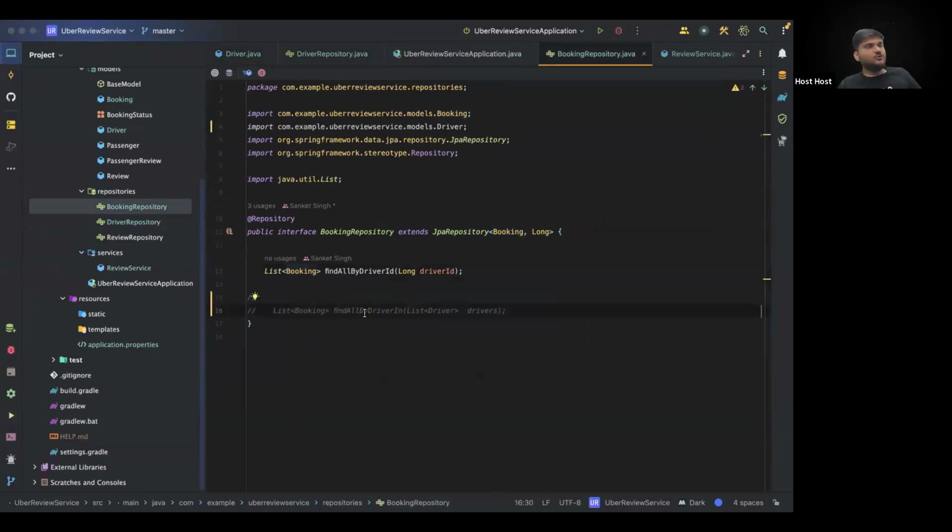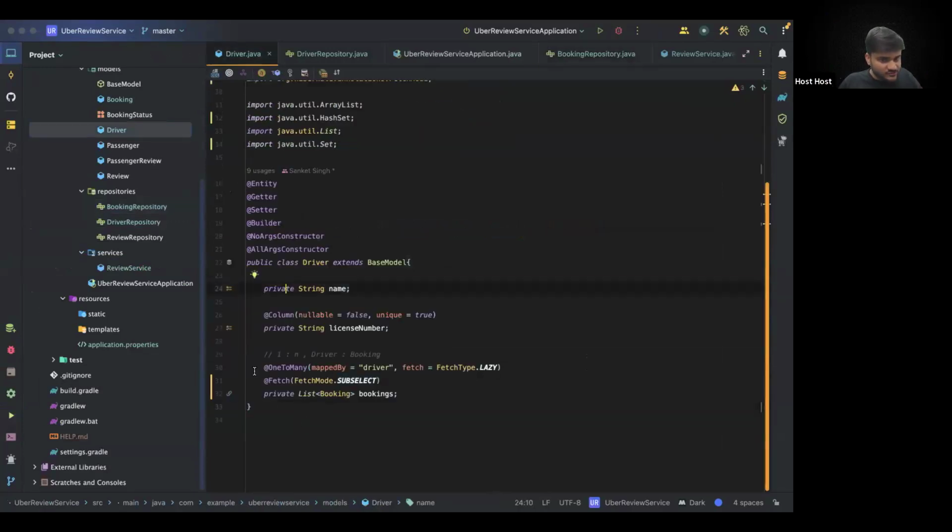Now, can you see? Now we have two ways to solve the N+1 query problem. Either you implement your own method, or you can use the fetch mode as subselect, and that should do the work for you. Are you able to get this point, guys? Drop a quick yes or no in the chat. Everyone, I want a quick yes or no in the chat. If you want a quick revision, we can have a quick revision. If you want to ask a question, this might be a good time to ask.